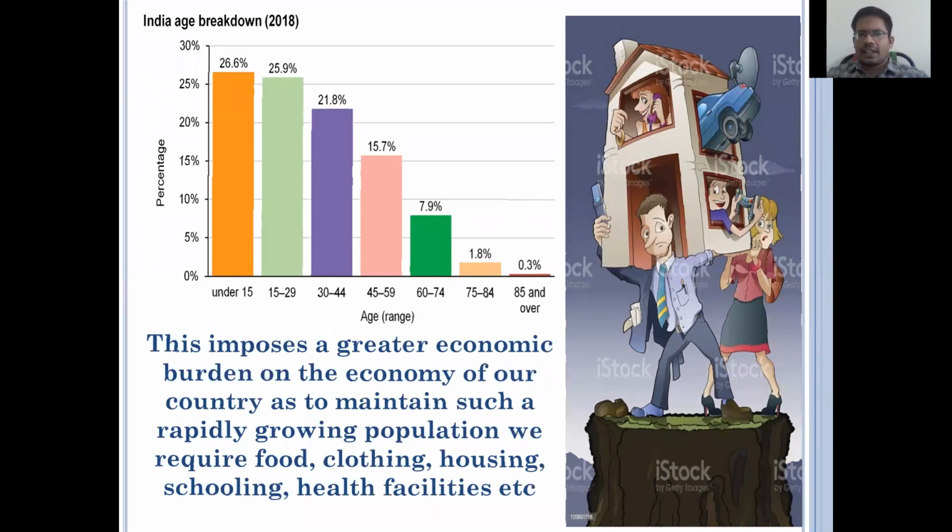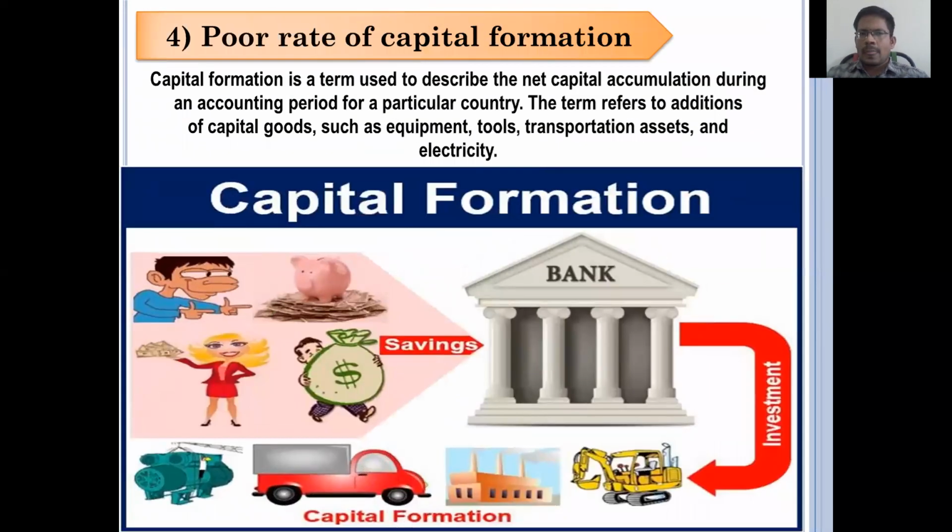Let us discuss the next one, the poor rate of capital formation. Capital formation is nothing but capital accumulation. Simply, in regular terminology, it is people's savings. The bank is the main center to collect this capital from the people.